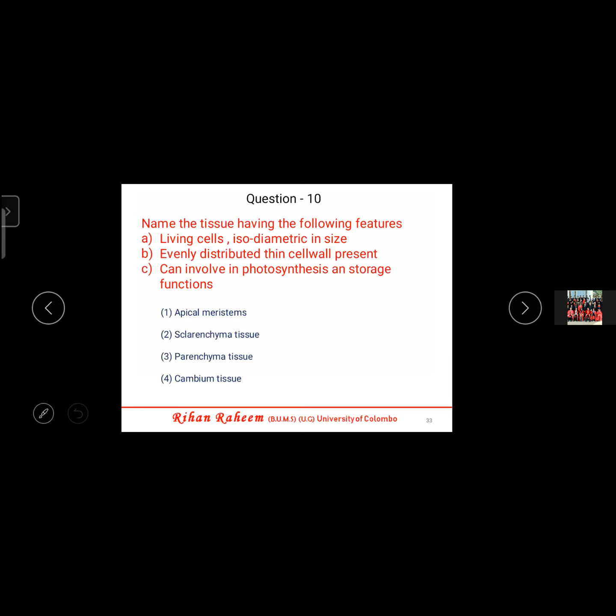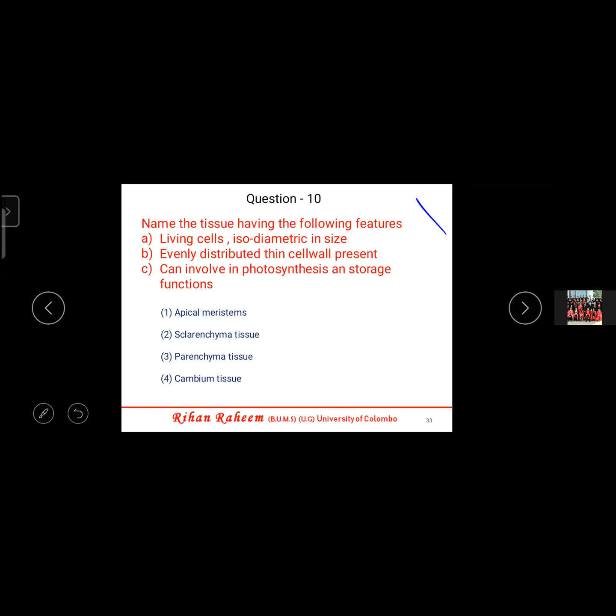Name the tissue having the following features. All features should be there. Living cell, isodiametric in size. When the first point is given itself, you can think in the mind. Living cells means either it is apical cells, a meristematic tissue, or out of the simple permanent tissues, it should be parenchyma or collenchyma, because sclerenchyma is dead, no? So it won't come. Hurry.